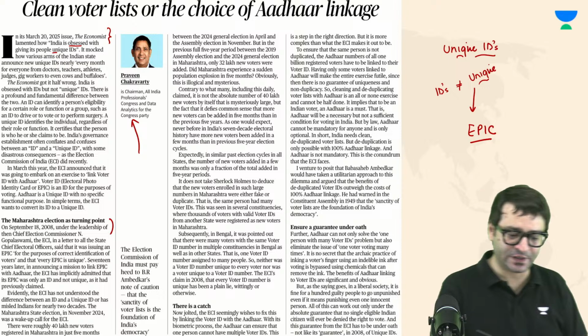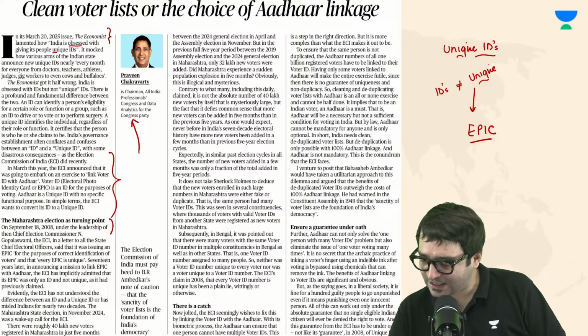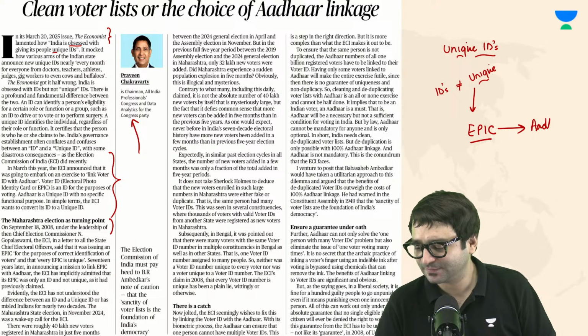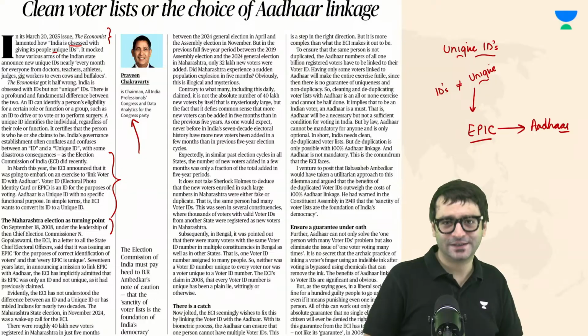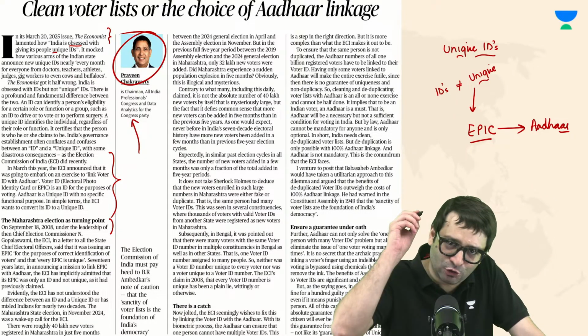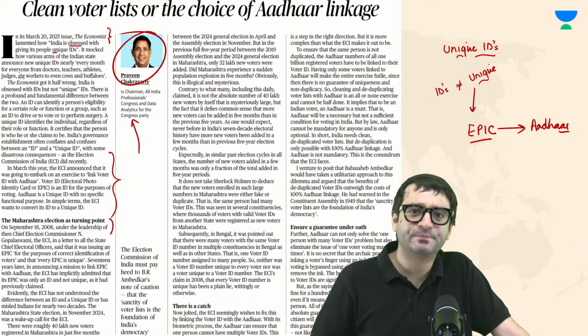Now, the Election Commission of India has said that we will link this electoral photo identity card with Aadhaar to make it unique, which means, this politician says, that in 2008 the Election Commission of India misled the country.